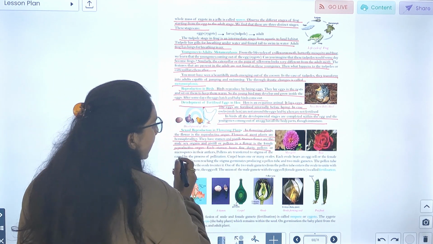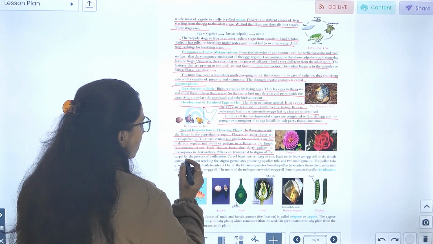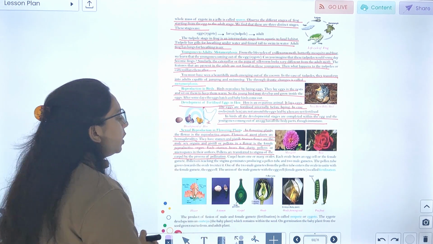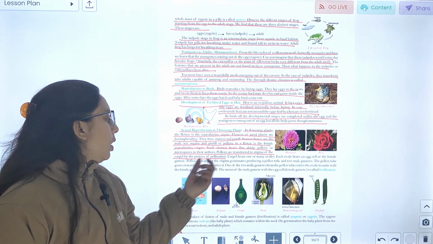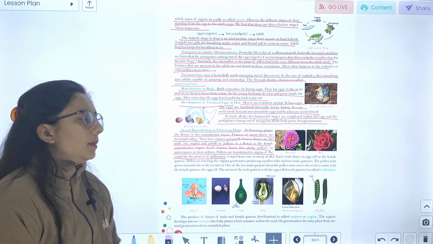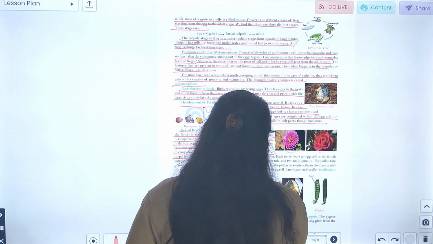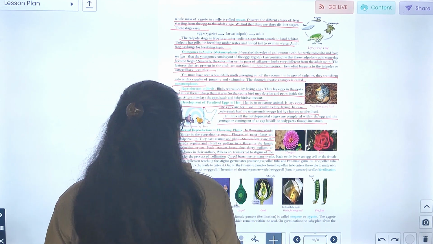Each stamen bears fine dust-like pollens or microspores in the anther. Pollens are transferred to the stigma of the carpel by the process of pollination. जो pollen है वो transferred किया जाता है to stigma of the carpel. किस process से, by the process of pollination. Carpel bears one or many ovules. Each ovule bears an egg cell or the female gamete.